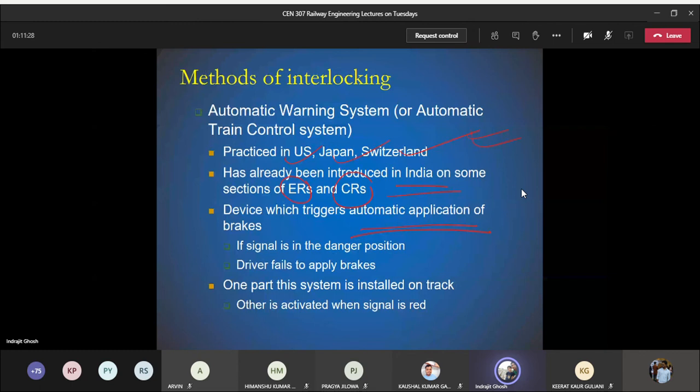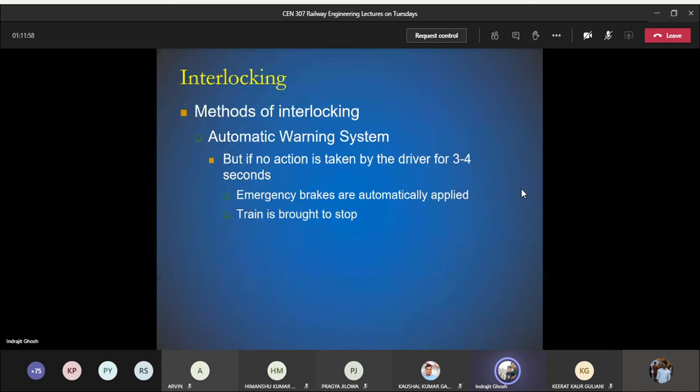Whenever the signal is in the danger position, meaning on position, the driver is not supposed to proceed. It is a stop position, but if the driver is not applying the brake, there will be automatic application of brake. One part is installed on the track, the other is activated when the signal is red. If no action is taken by the driver, it will see whether the driver takes action for 3 to 4 seconds. If not, the automatic brake will be applied and the train will be brought to a stop.